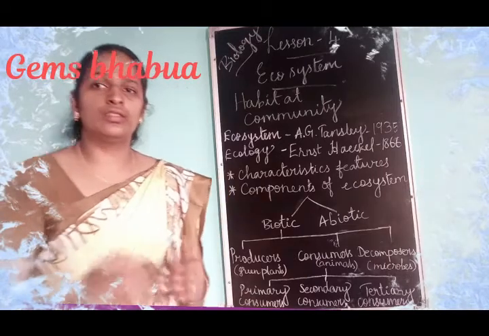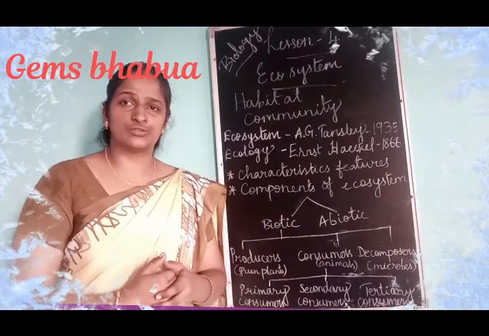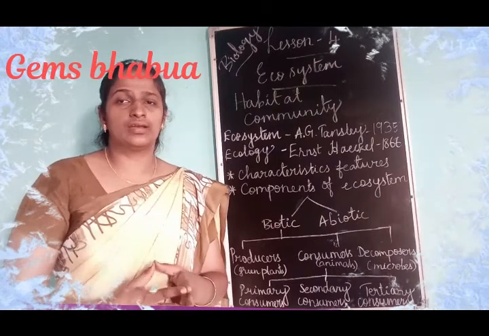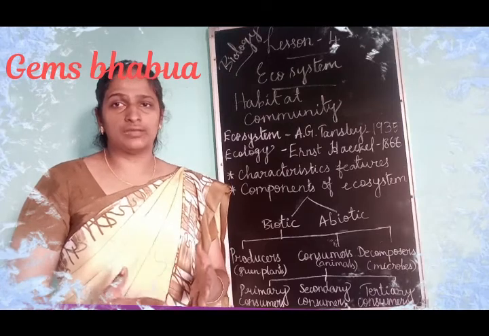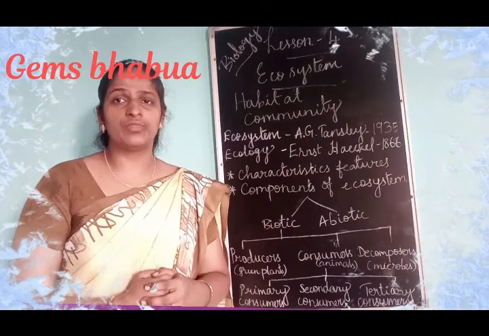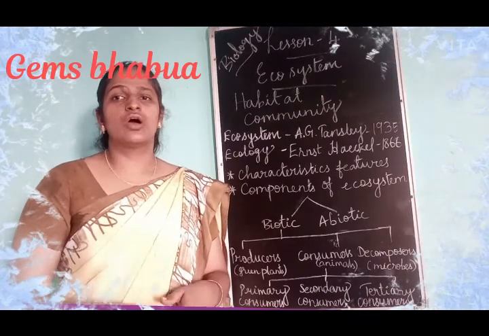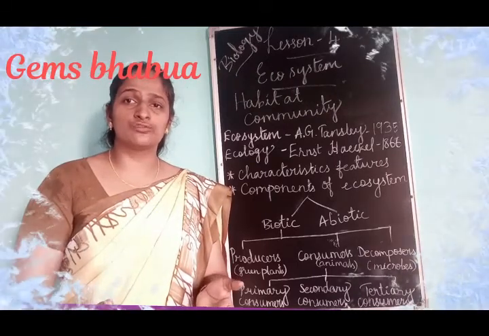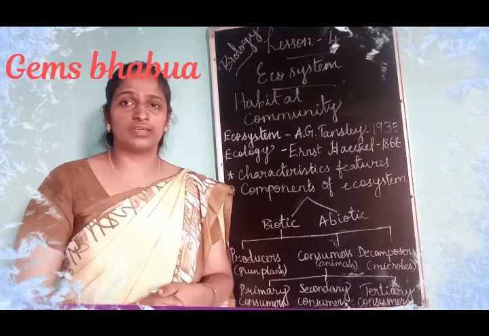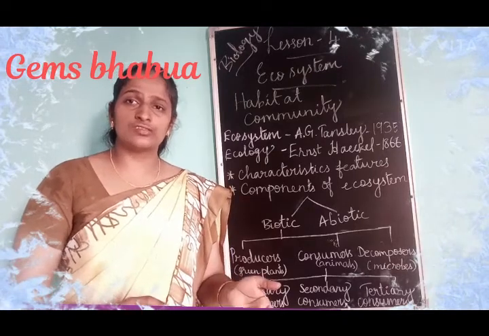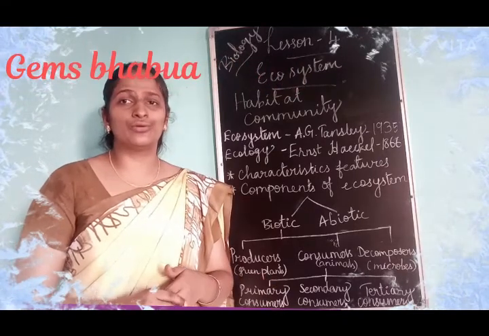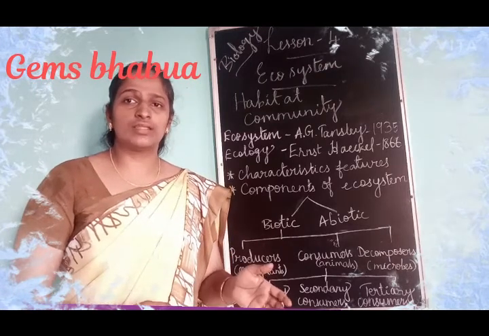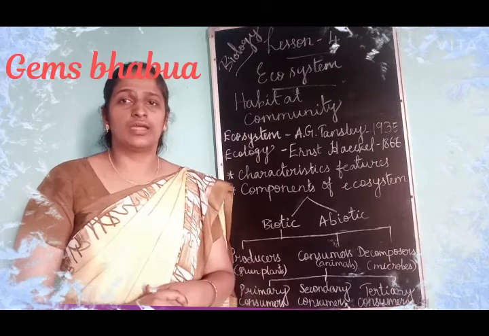When the dead organisms are mixed into the soil, these decomposers break down the dead and decaying plants or animals and derive their food from them, and the rest of the nutrients are left in the soil. Those nutrients are used by the plants for preparing their food. So decomposers play a very important role in recycling the nutrients. These are the biotic components of the environment.